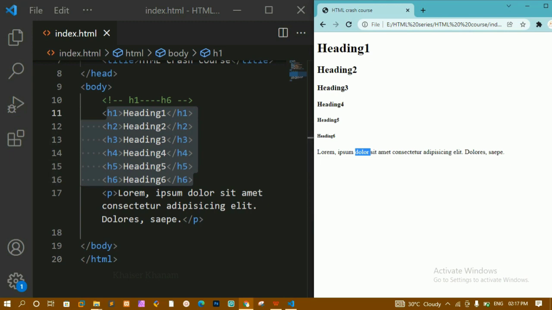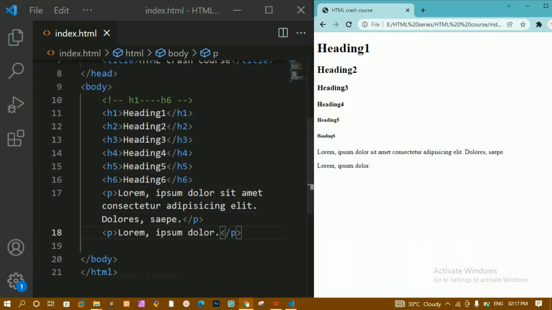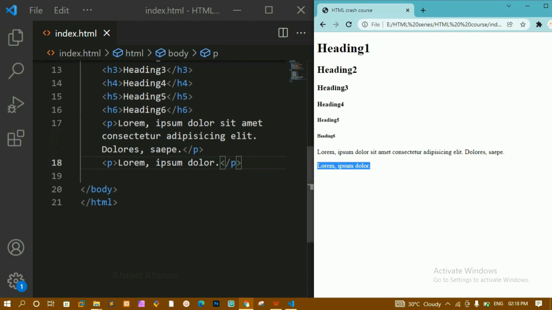Now after this line I have some space. If I write another paragraph, lorem 3, and save this, you can see the space I have here is not utilized. The next paragraph has come down, because these are block level elements and they take the complete 100% of the width. We can change their display behavior using styling, but as of now we are not going to see CSS, so we are just learning the basic difference between block level and inline elements.